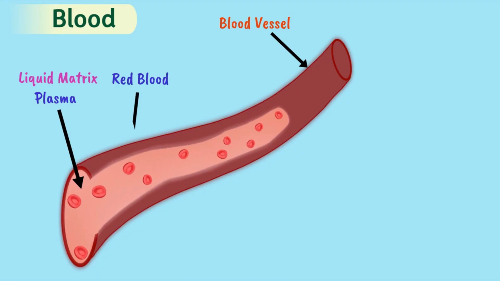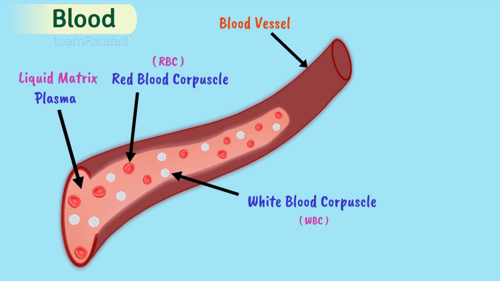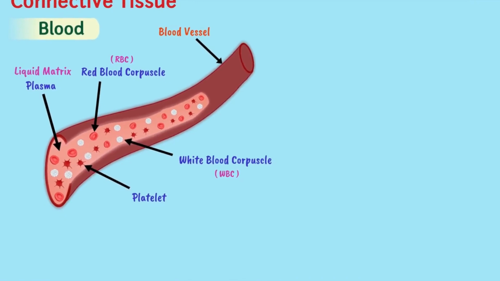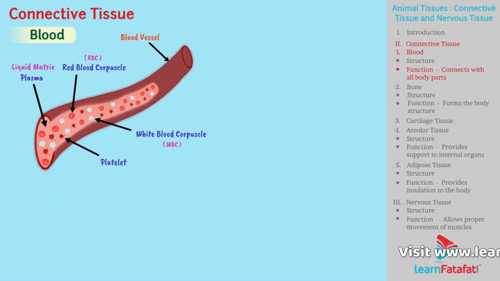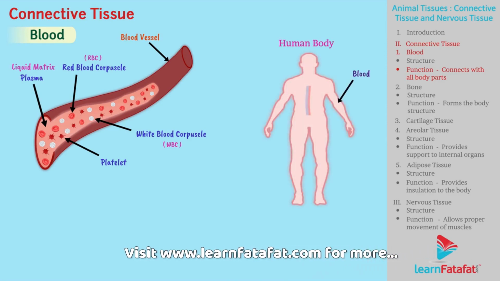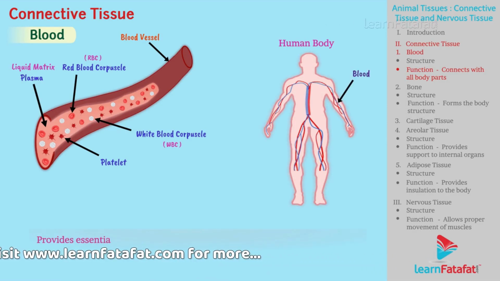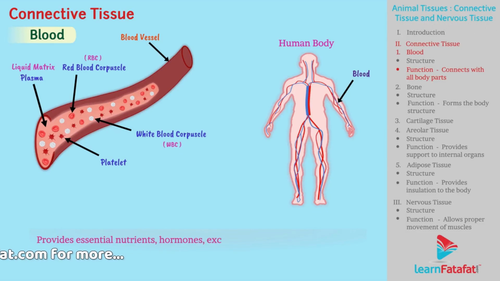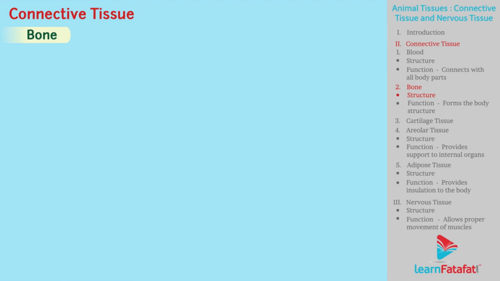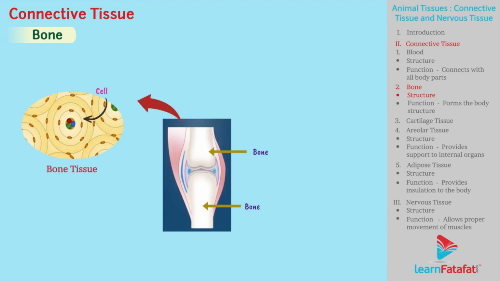It contains red blood corpuscles (RBCs), white blood corpuscles (WBCs) and platelets. Blood is called a connective tissue because it connects all body parts by providing essential nutrients, hormones, exchanging gases and waste materials. Bone. Cells of bone are fixed firmly in a hard matrix which is composed of calcium and phosphorus compounds.